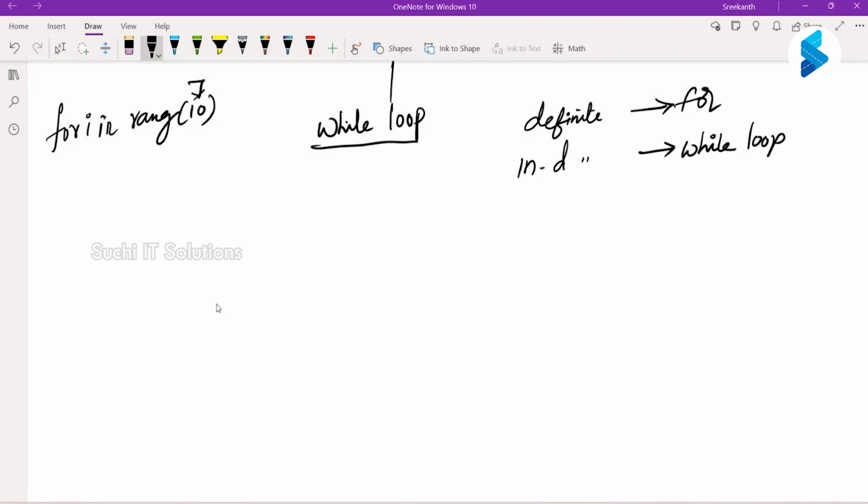But all you know is it has to take several iterations. But if it keeps on looping, it needs to have a stop point, right? At a certain point in time, it has to stop. And in the example, when will you stop? When you see your sir back in the ground, only then you will stop. The while loop is also the same thing. A while loop is an indefinite loop, which means the number of iterations is not known before, but the loop has to stop on meeting a certain base condition.